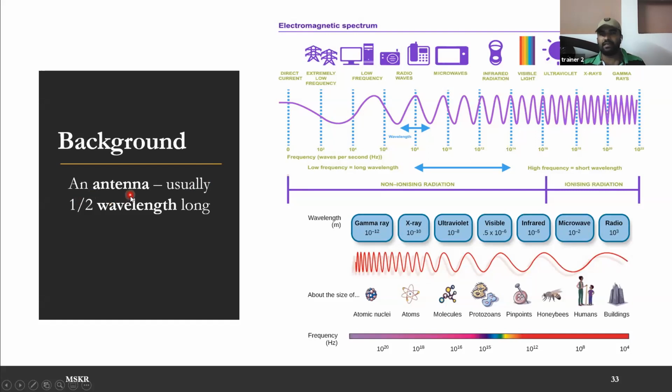For the antenna which you use for sending a particular signal, the antenna length must be at least half of the wavelength. So before explaining that further, I want to ask you, has anyone seen an AM radio station anywhere? Has anyone ever seen a radio station anywhere? I am talking about this, what is this AM radio.